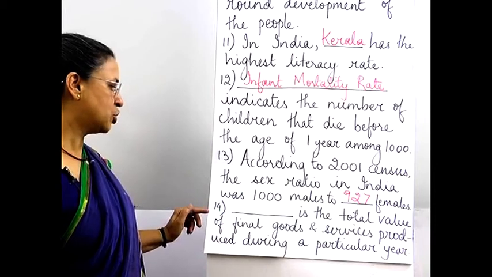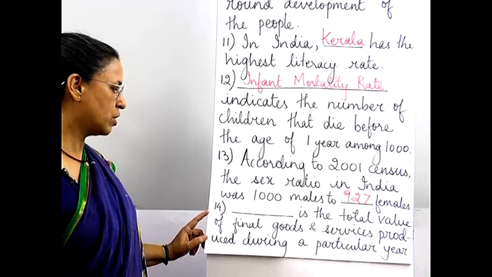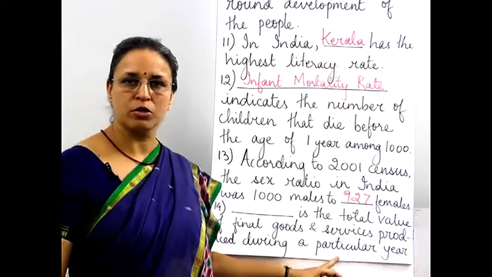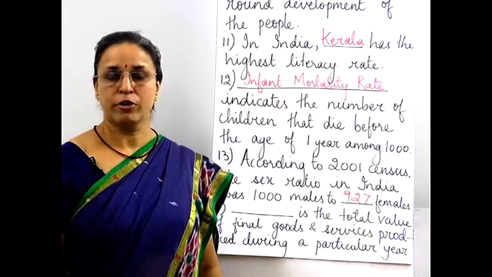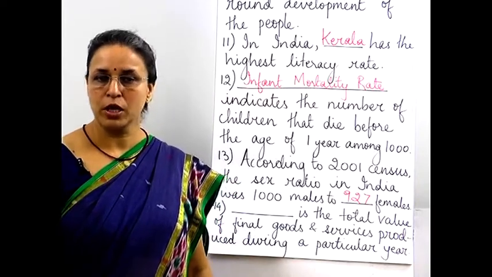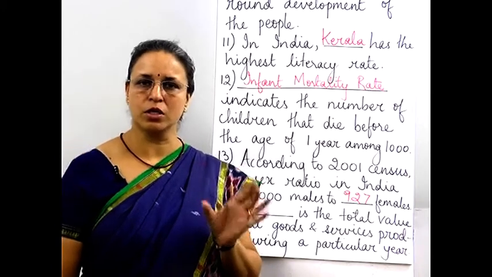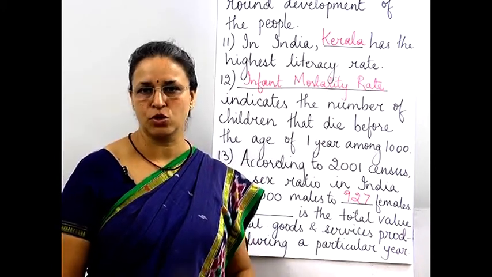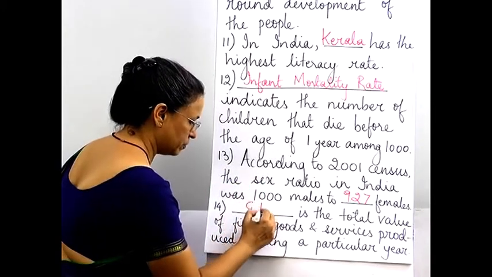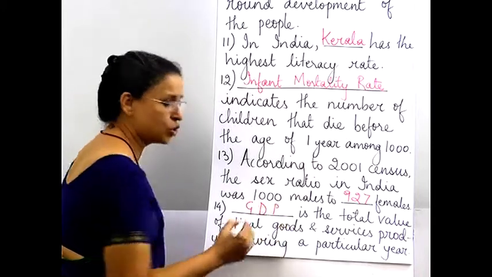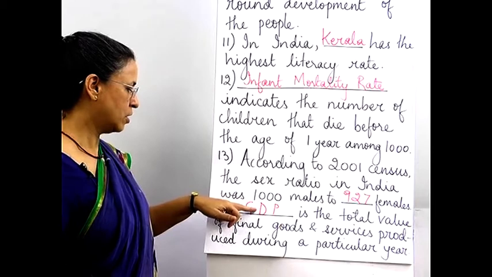14th, dash is the total value of final goods and services produced during a particular year. Now, when we are talking about a particular year, we are talking about a particular financial year. Financial year starts from 1st April and ends on 31st of March. So, in that particular year, how much was produced in a country, that will be known as the GDP. In case you want to write the full form, gross domestic product.